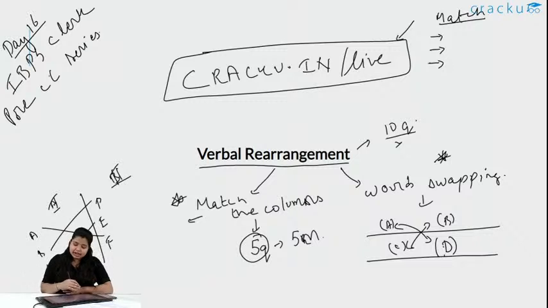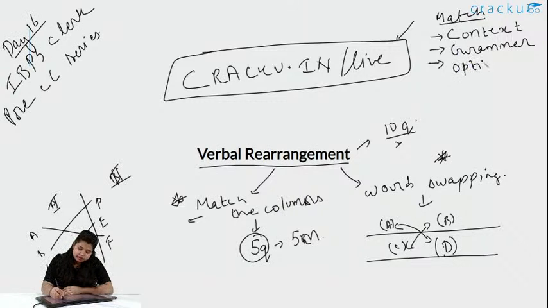So that can be relating or that cannot be relating. So the first thing you need to check is context, then go to grammar, that is whether the 2 sentences are connecting or not, and then options. Options are really important. You can see what the options given are, and then make the pair.